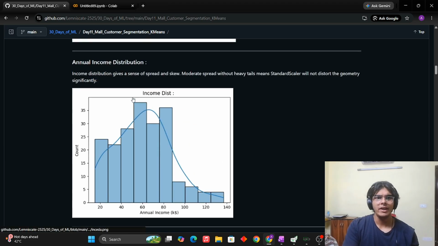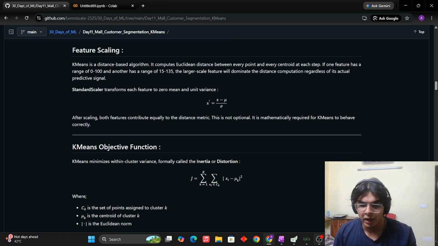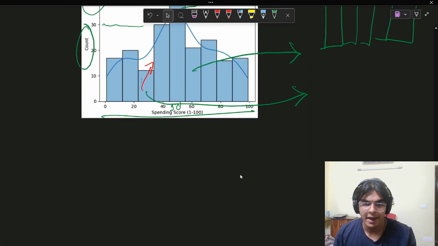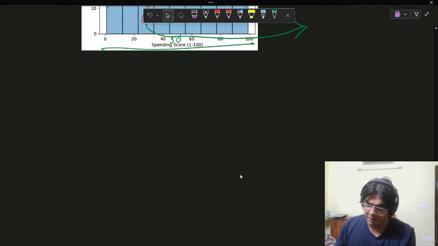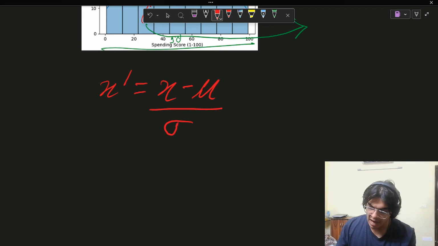So what do we do for that? We do the typical thing that we have been doing since day one. We do feature scaling using a standard scaler. Let me quickly get back. Wherever distance-based algorithms or calculation-based algorithms are involved, where the splits or decisions are made based on distances, we always need to apply this formula to all of our feature values. This is called the standard scaler step. It's the scaling step.